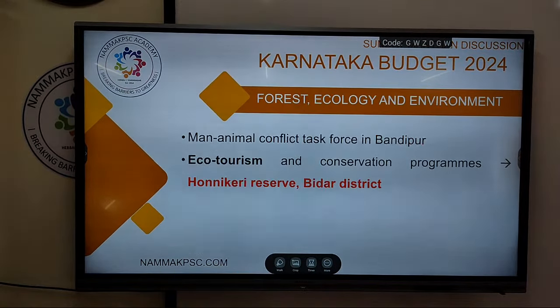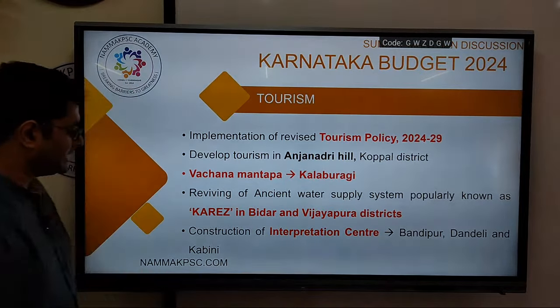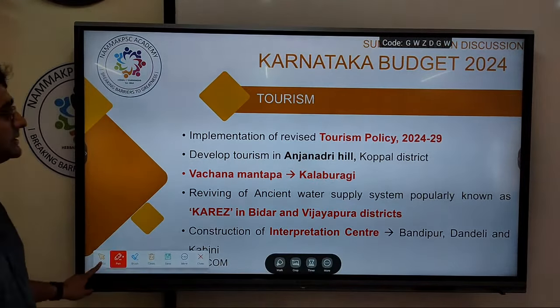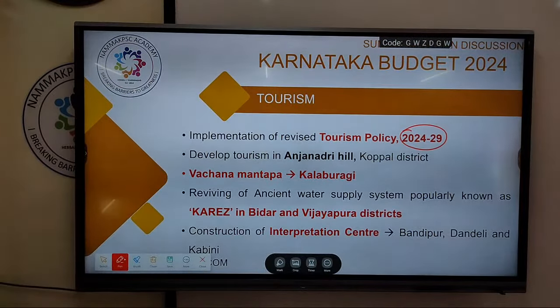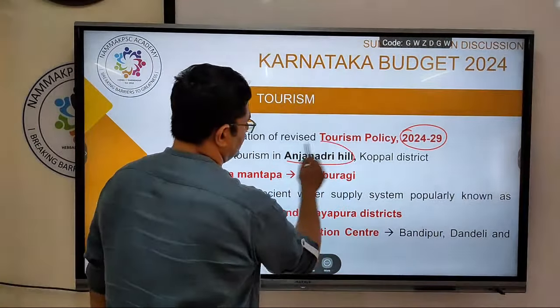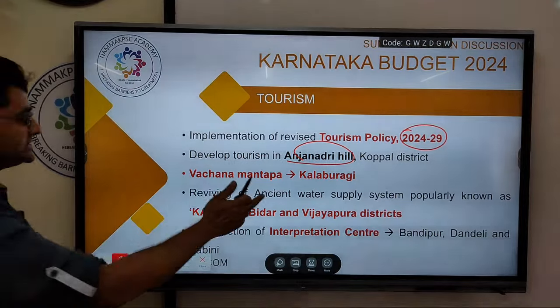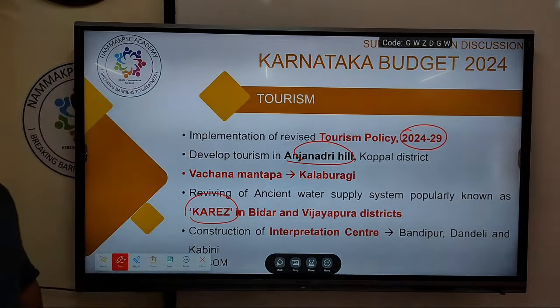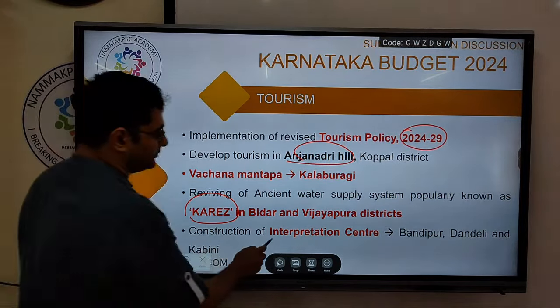Okay, next, tourism. We'll be implementing a new tourism policy 2024-29. Then development of tourism in Ajjanadri Hill in Koppal district. Then Vachana Mantapa in Kalburgi will also be developed. Reviving the ancient water supply system popularly known as the Karez system in Bidar and Vijaypura district, and construction of an interpretation center.